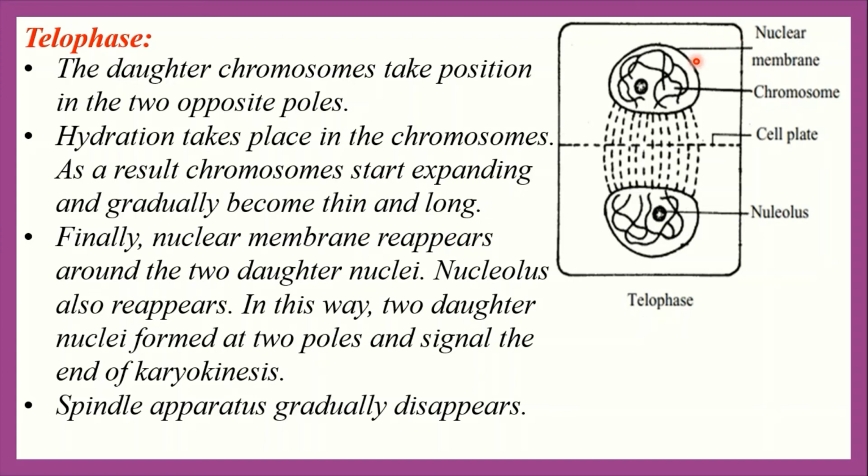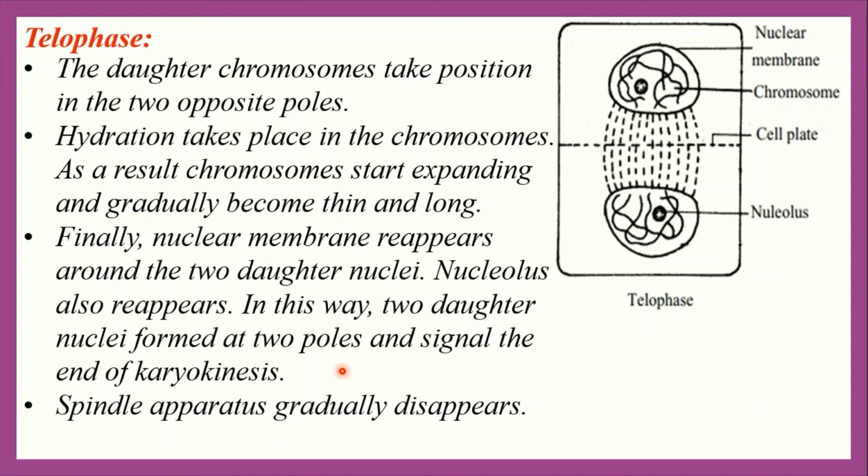And finally, nuclear membrane and nucleolus. Everybody see this figure. The round portion is called the nuclear membrane, and this black circle is called the nucleolus. So in this stage, nucleolus and nuclear membrane reappear. Finally, the nuclear membrane reappears around the two daughter nuclei. Nucleolus also reappears. In this way, two daughter nuclei are formed at two poles, which signals the end of karyokinesis.